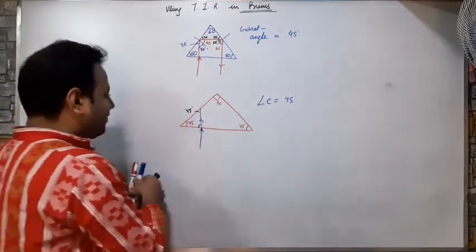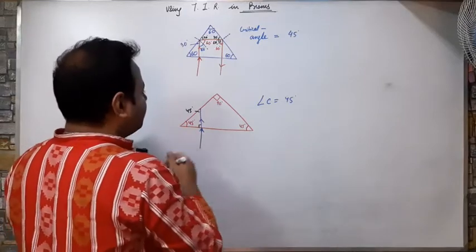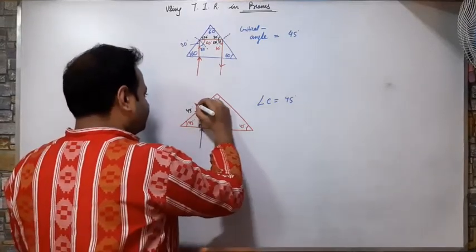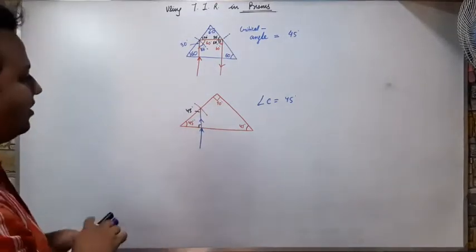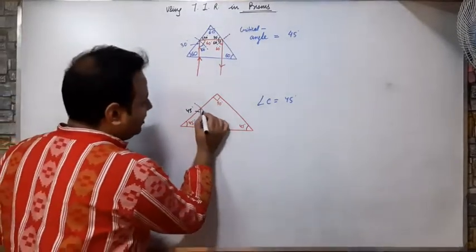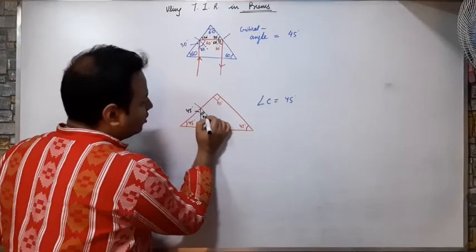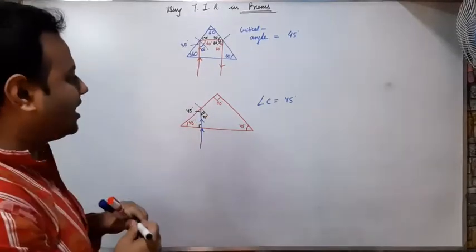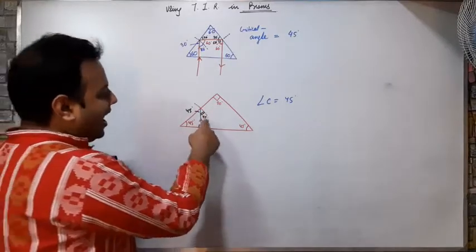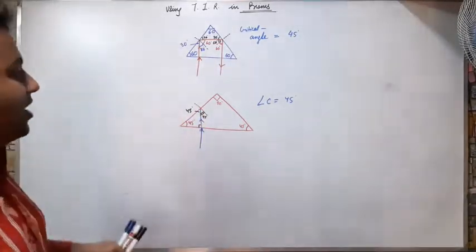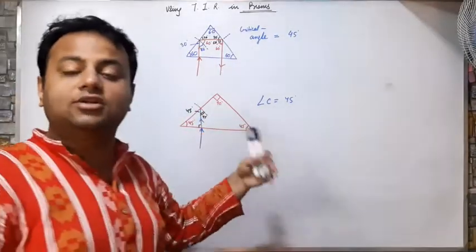If this is 45, then on drawing a normal, what will be this angle? This angle will also be 45 because the total angle of a normal is 90 degrees. So what am I getting? I am getting the angle of incidence as 45. And what is the critical angle? It is also 45.